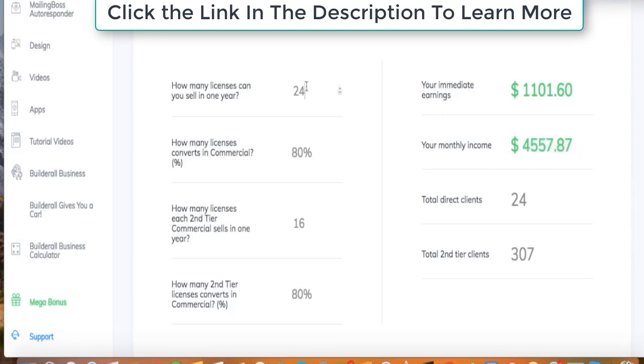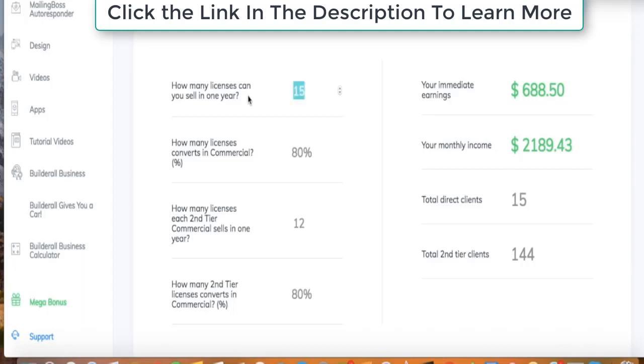So if we do half the numbers, guys, literally if we get 12 sales in 8 weeks, that's stupid easy. 12 sales in 8 weeks, 80% of them convert, and let's say they're doing the same numbers, they get 12, that's still $1,700 a month. So maybe you get 15 right here. 15 would bring you to $2,100 a month. Play around with this little calculator and look at the numbers, guys. $2,100 a month, and you're selling 15 people. You get 15 sales, and these numbers were in 60 days.